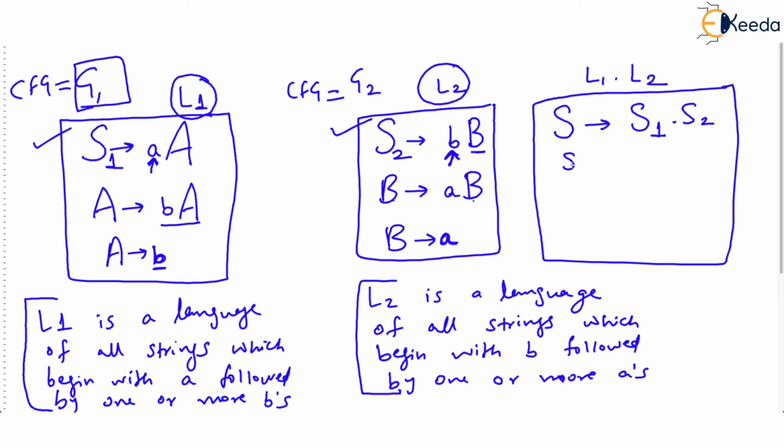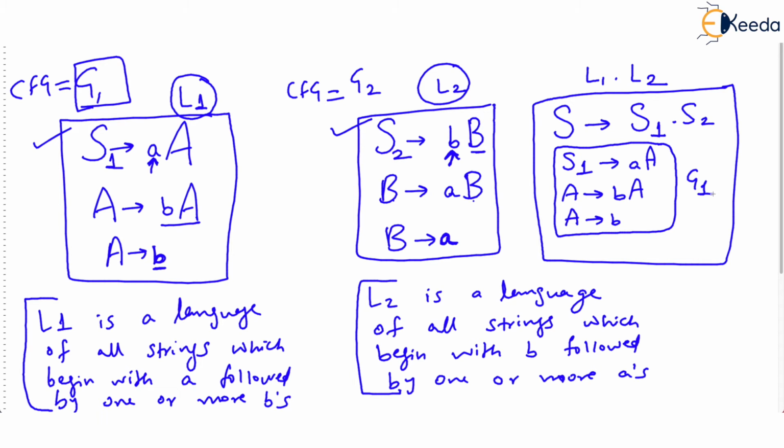And you know S1 produces small a capital A, then capital A produces small b capital A, and capital A produces small b. What I did is write all the productions of grammar G1, and these may be concatenated with the productions of the second grammar.